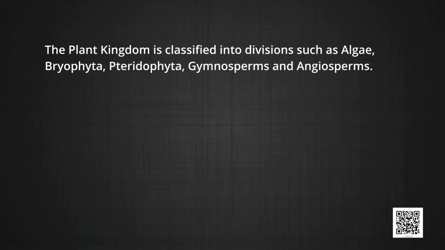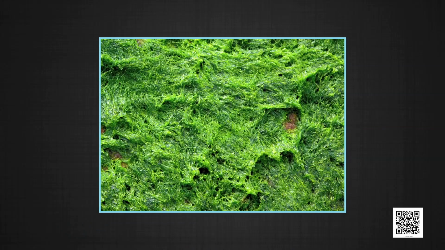The plant kingdom is classified into divisions such as algae, bryophytes, pteridophytes, gymnosperms and angiosperms. Among these, algae are the simplest, primitive and aquatic plants, while the rest are terrestrial in nature. Algae contain chlorophyll, but some have an additional red pigment, phycoerythrin, and are called red algae, while some others have an additional yellowish brown pigment and are called brown algae. The mode of reproduction in algae is vegetative, for example by fragmentation, asexual by spores, and sexual by gametes and